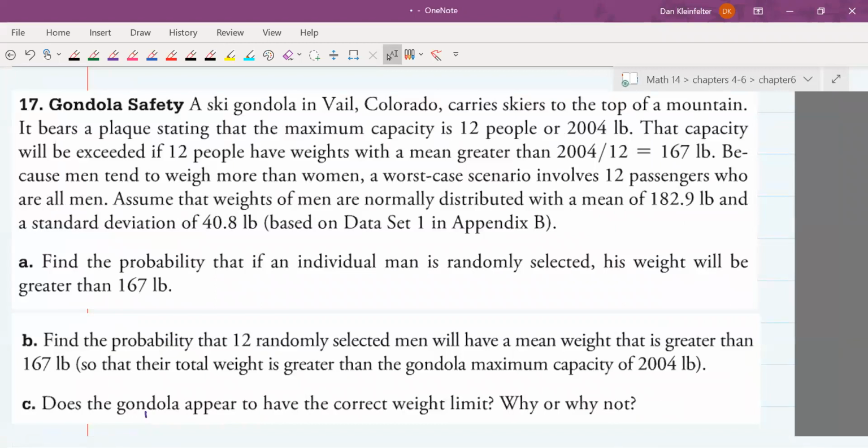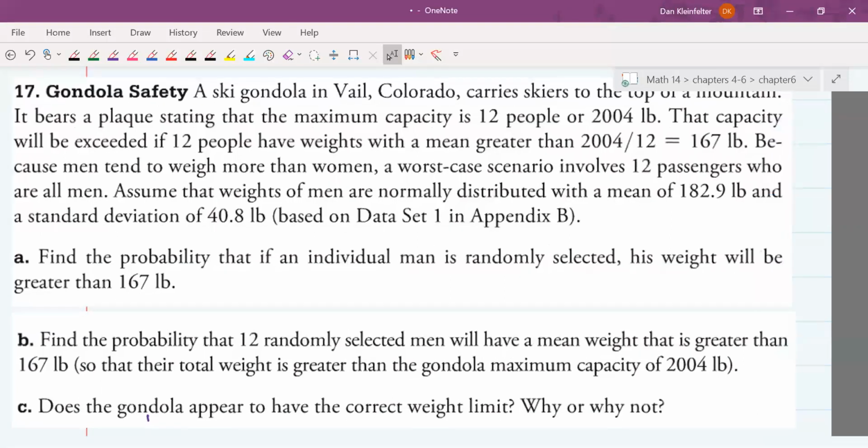It says a ski gondola in Vail, Colorado carries skiers to the top of a mountain. There's a plaque stating that the maximum capacity is 12 people or 2,004 pounds. That capacity will be exceeded if 12 people have weights with a mean greater than 167 pounds. Because men tend to weigh more than women, a worst case scenario involves 12 passengers who are all men. Assume that weights of men are normally distributed with a mean of 182.9 pounds and a standard deviation of 40.8 pounds.